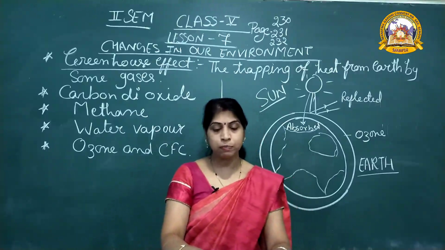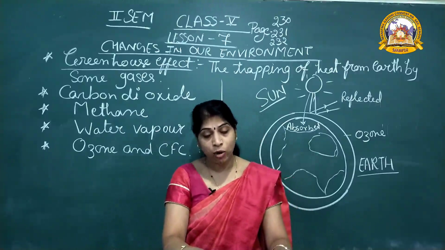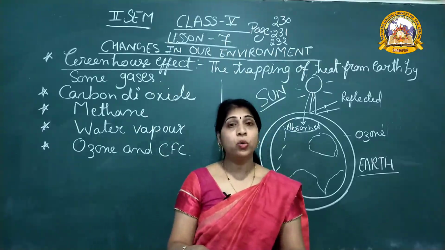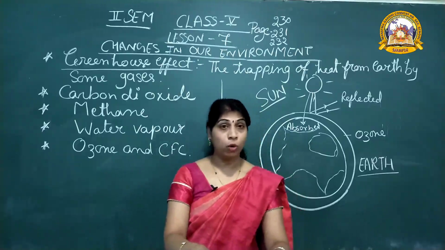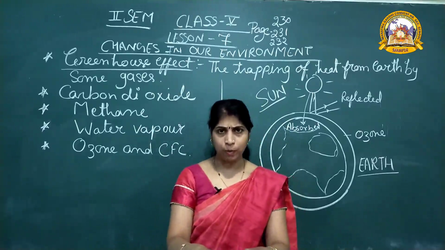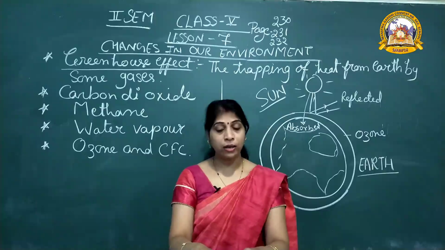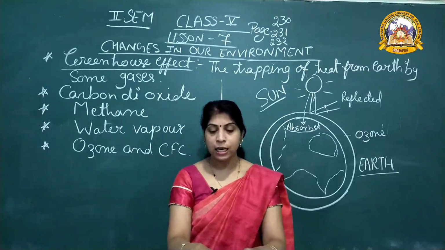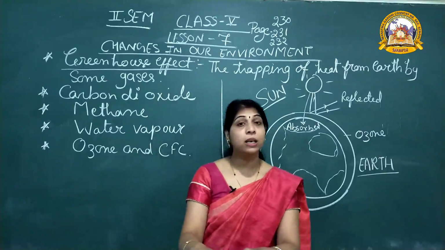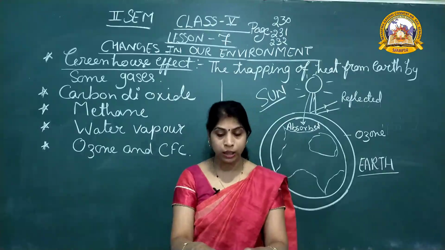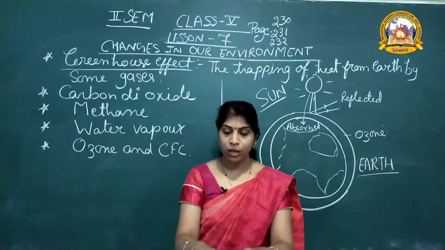The sun's rays pass through the glass and warm up the inside of the house. Plants grow well in the warm and moist air of the greenhouse. What makes it warm? The infrared and visible rays from the sun bring heat and light energy. The glass walls of a greenhouse do not allow the heat to escape.